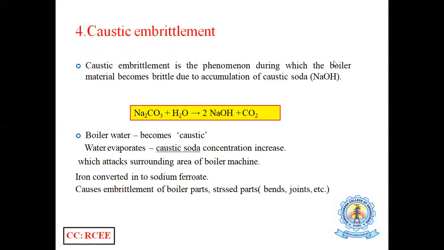Generally the caustic soda impacts the bends and joints of the boiler tubes and materials, where water is converted into vapor. So the penetration of sodium hydroxide may be high at joints and bends, which causes embrittlement. This is called caustic embrittlement.